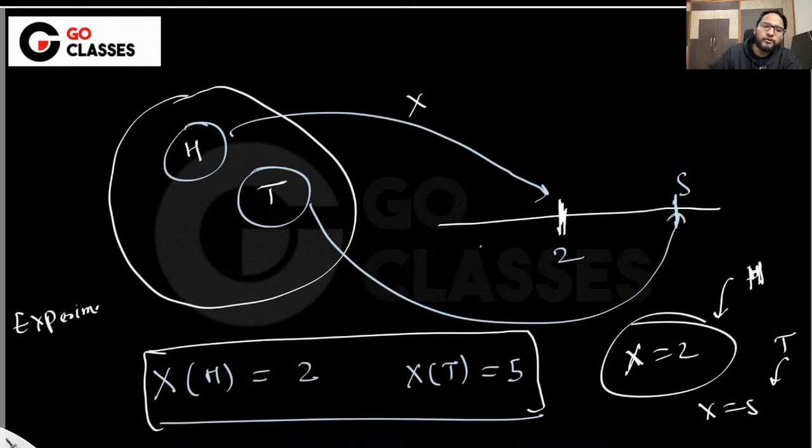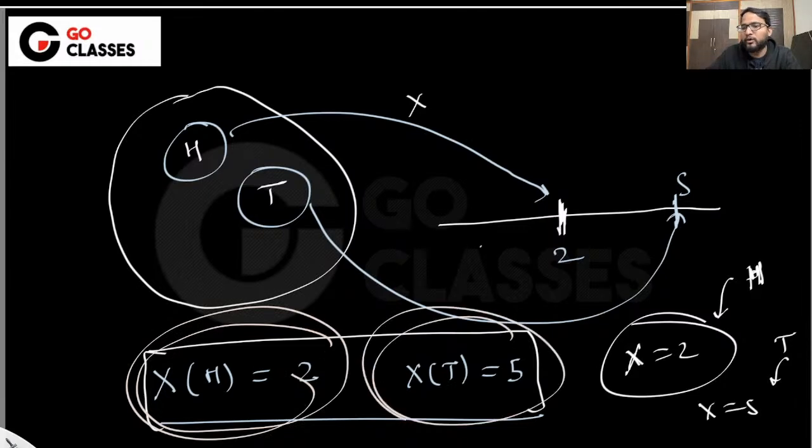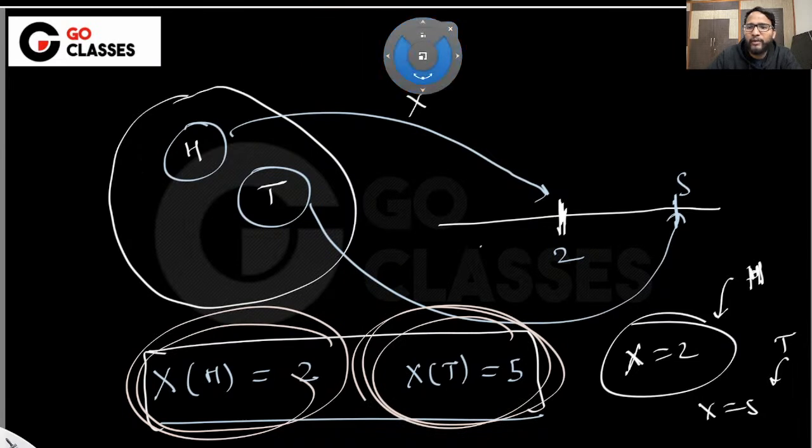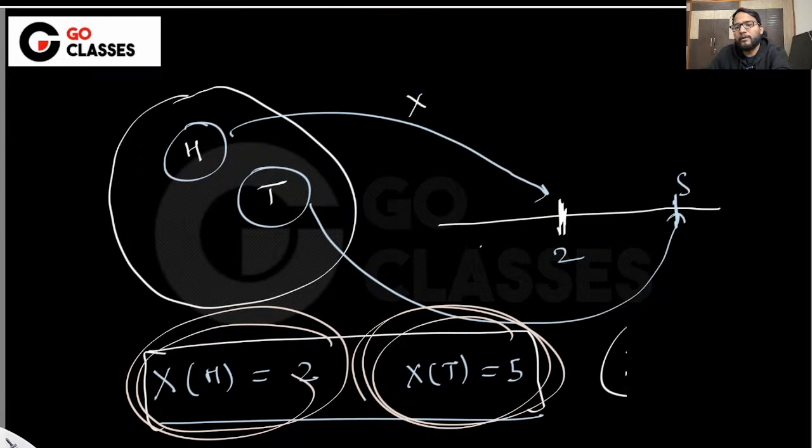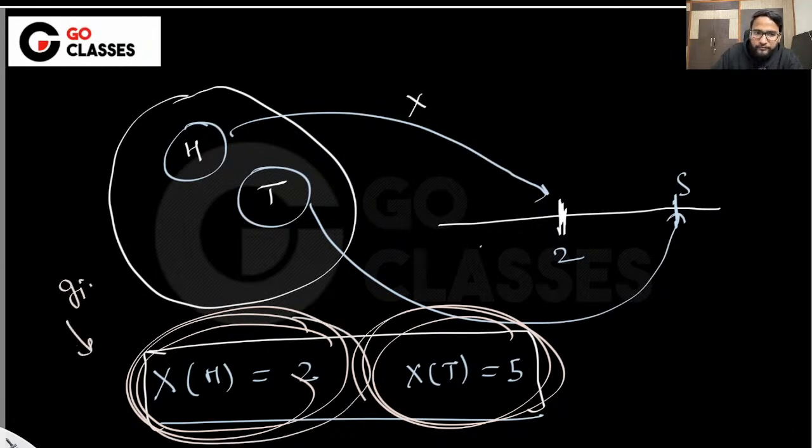Okay. So let's suppose I define my random variable x, which is taking head and mapping it to 2, and taking tail and mapping it to 5. Now tell me what I mean by saying that x equals 2. I'm giving you a random variable x which maps head to 2 and tail to 5. Now I'm giving that to you.